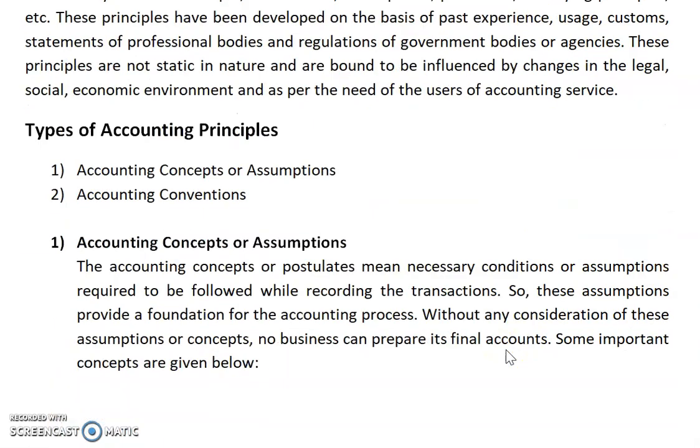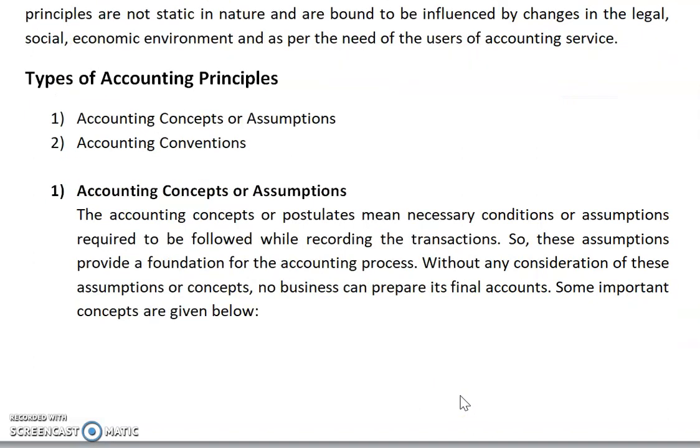Now, the types of accounting principles. There are mainly two types of accounting principles: accounting concepts or assumptions, and accounting conventions. Now, accounting concepts or assumptions. Accounting concepts or postulates mean the necessary conditions or assumptions required to be followed while recording transactions. These assumptions provide a foundation for the accounting process. Without consideration of these assumptions or concepts, no business can prepare its final accounts. Some important concepts are given below.